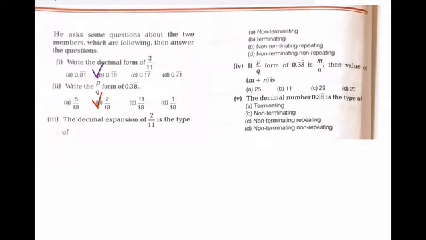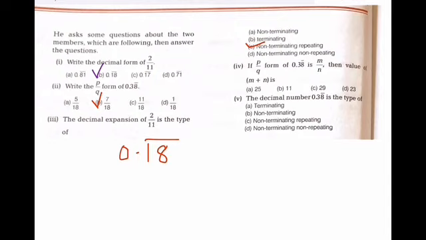Now the next one, the decimal expansion of 2/11 is. क्या आई थी हमारे पास इसकी decimal expansion, 0.18 bar. So it is non-terminating and repeating. जो terminate नहीं होती, कभी खत्म नहीं होगी लेकिन repeat हो रही है बार बार.